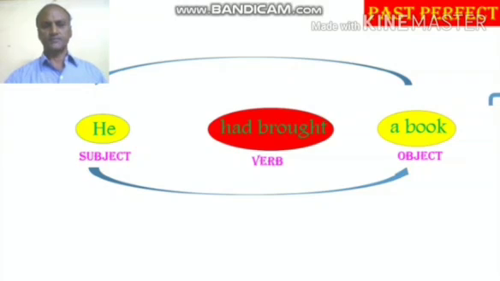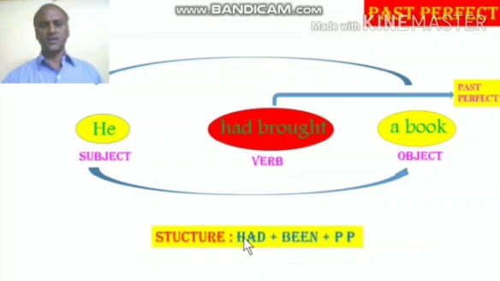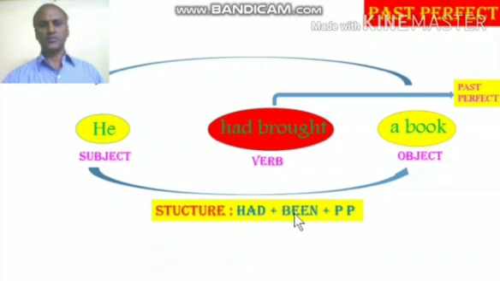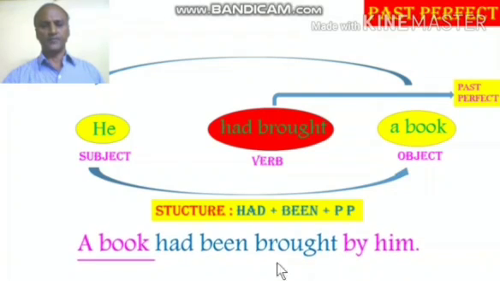Third step is you have to identify the verb had brought. What type of verb is this, had brought? It is in the past perfect form. So what is the structure to be followed to change from active into passive? Had plus been plus past participle. So the answer is a book had been brought by him.